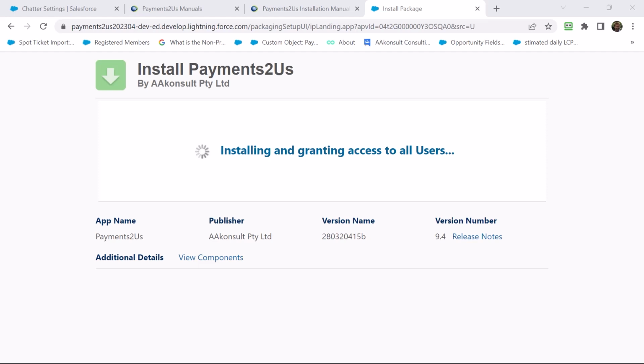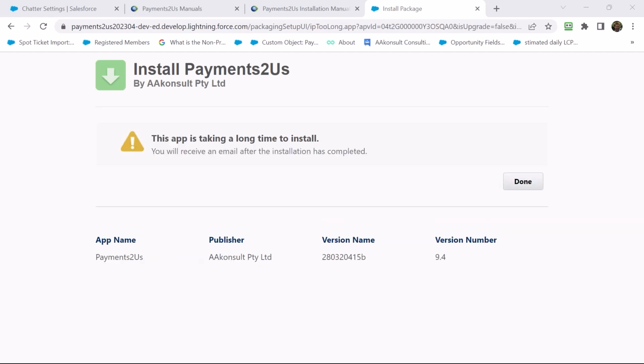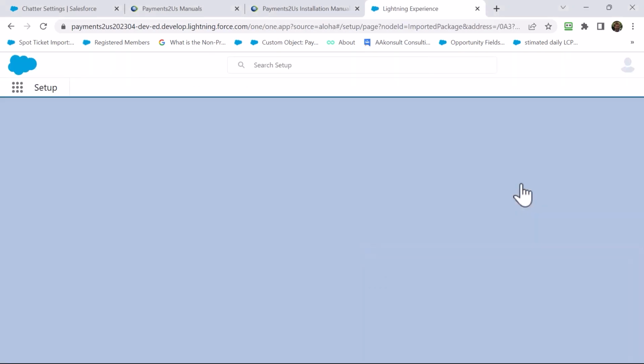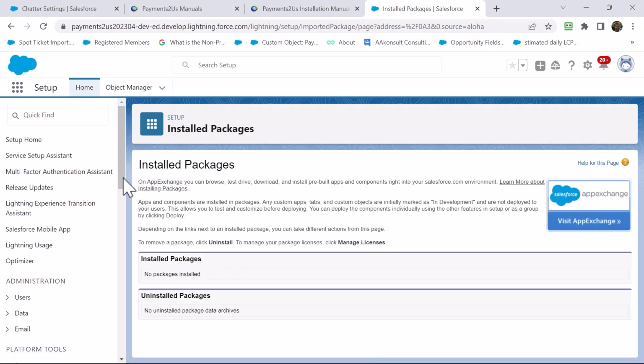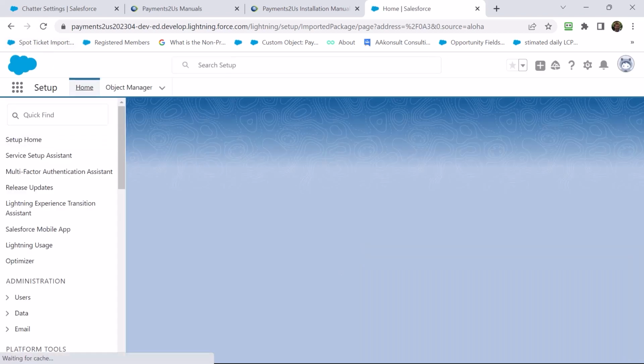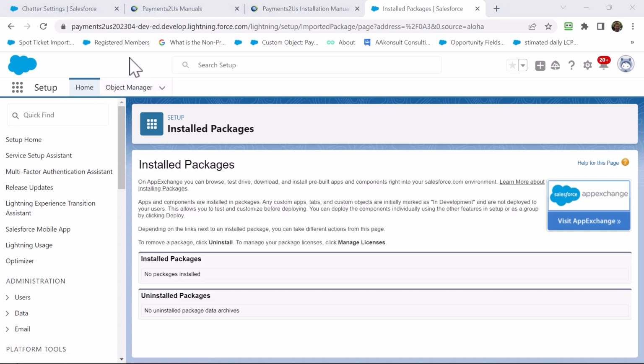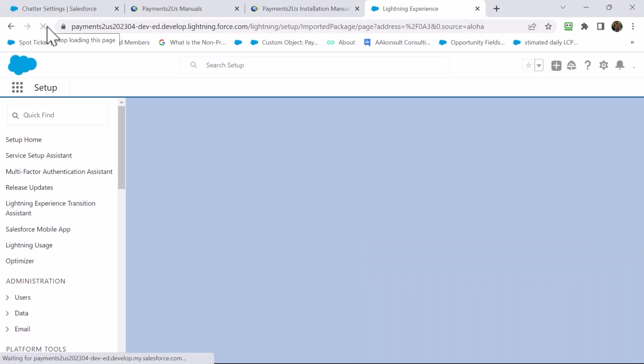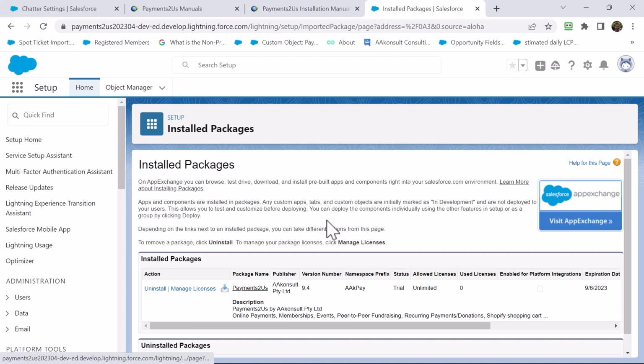The install process may take up to 5 or even 10 minutes. You'll get an email confirmation once it is complete. When it is complete, you'll see the package appear under here. You can do a refresh whilst waiting. Now you can see the app has successfully installed.